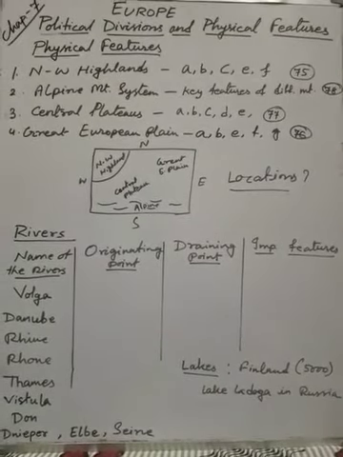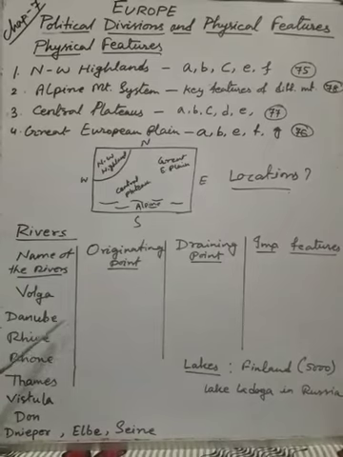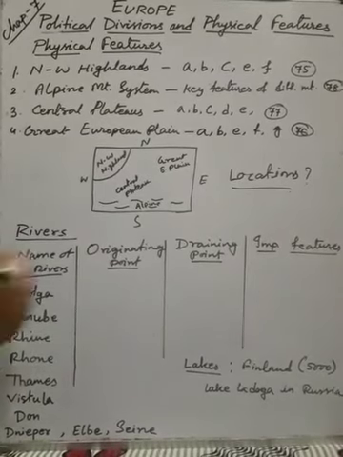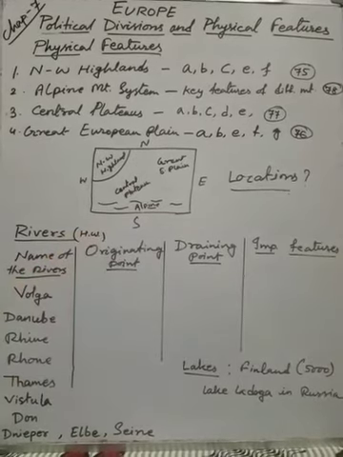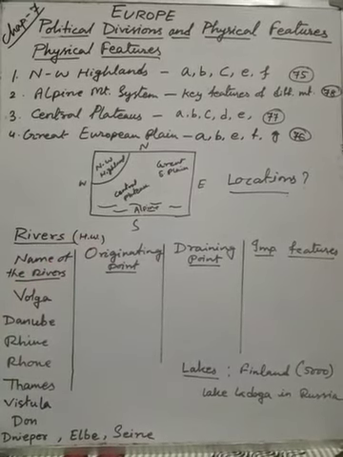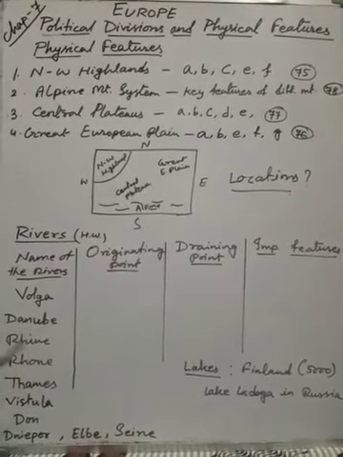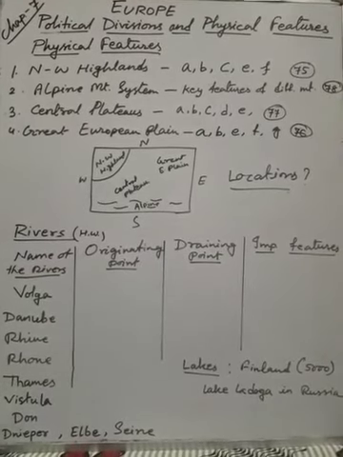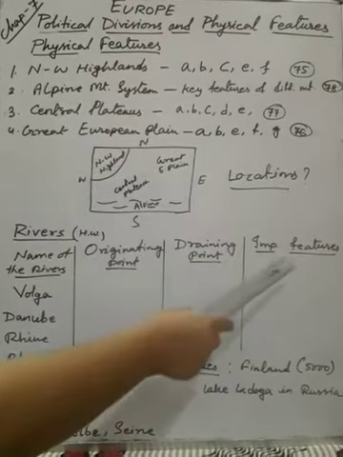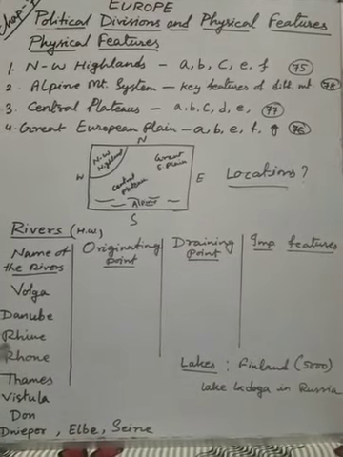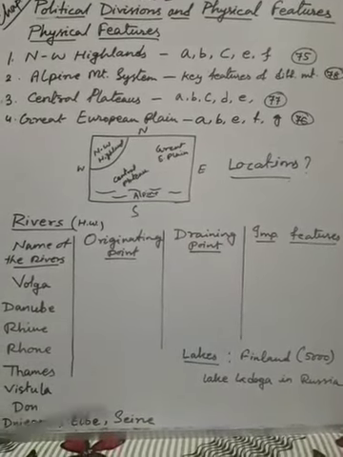Now the river part. I have made one table. This is the homework part, your part. You will do it in your copy. You will make this table with these 4 columns. First column, name of the rivers. Then next column, originating point. Third column, draining point. And the last one is important features. So you have to fill up all these columns.